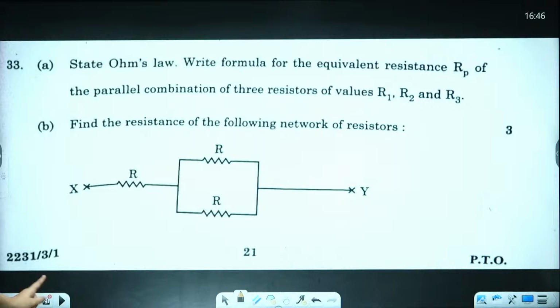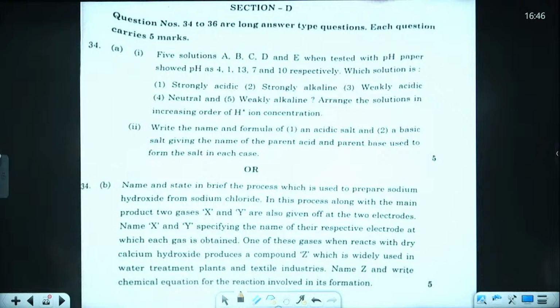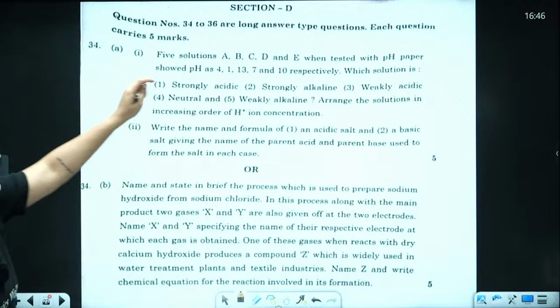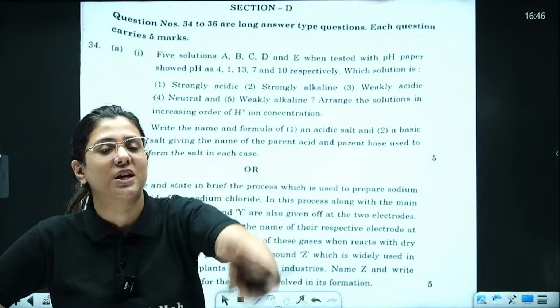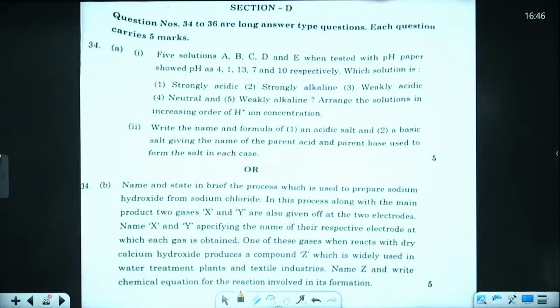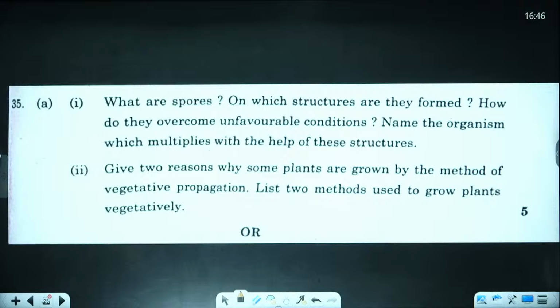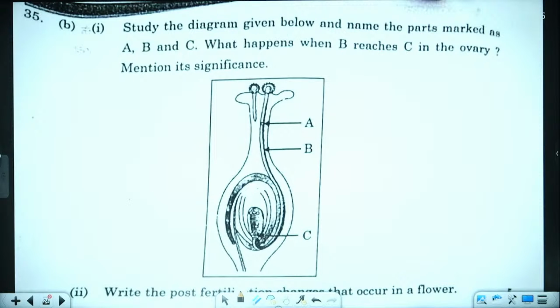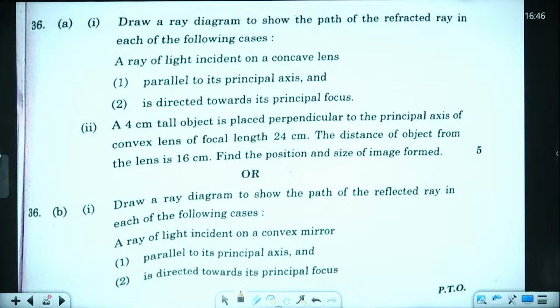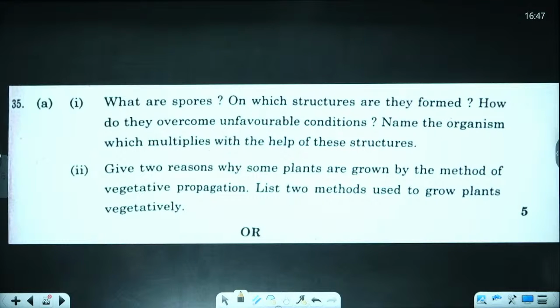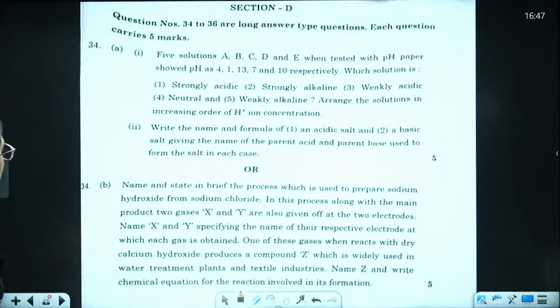This is the question from physics. Now we are coming to section D, the 5-mark questions number 34 to 36. 3 questions from each subject are here, 34, 35, 36. 1 from chemistry, 1 from biology and 1 from physics. These are the 5-mark questions. We have to solve this one only.